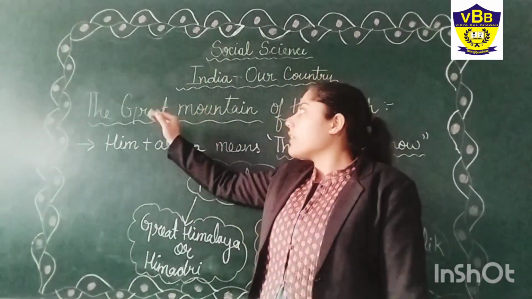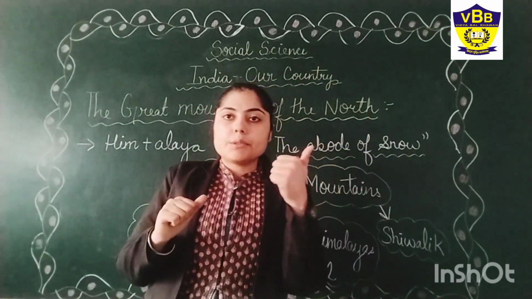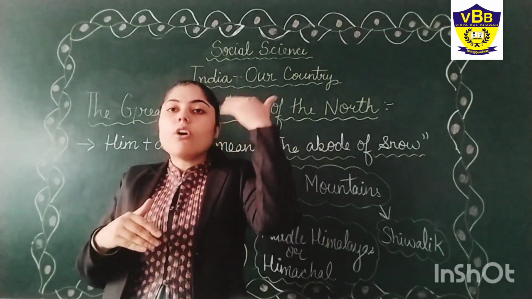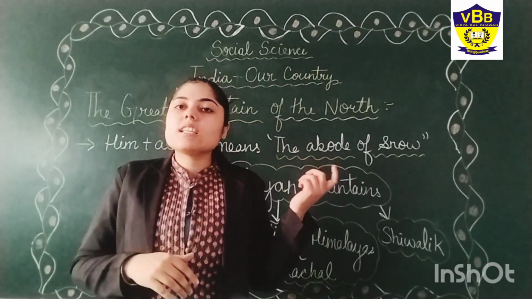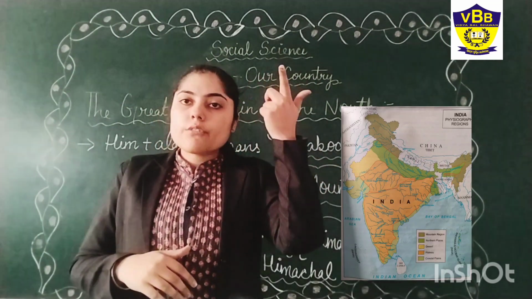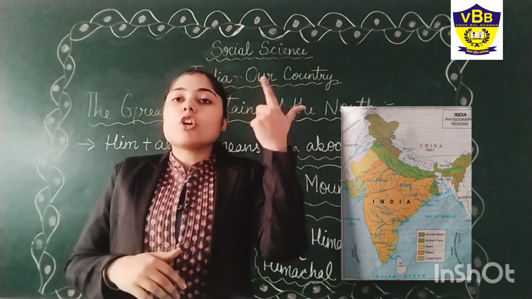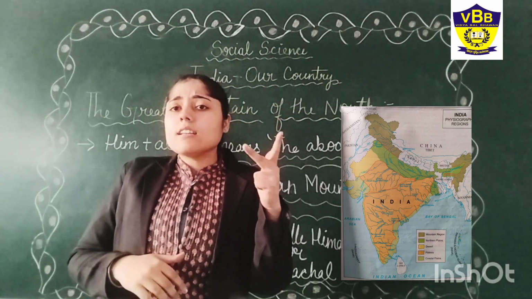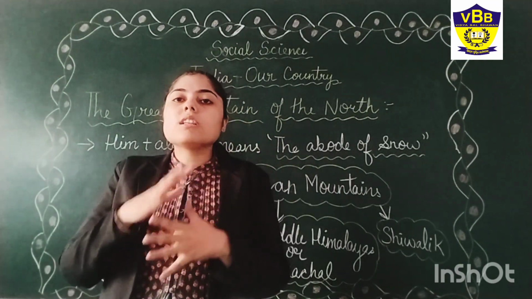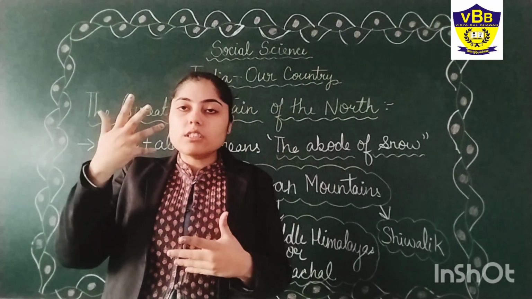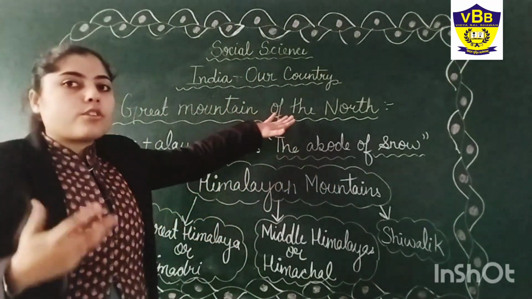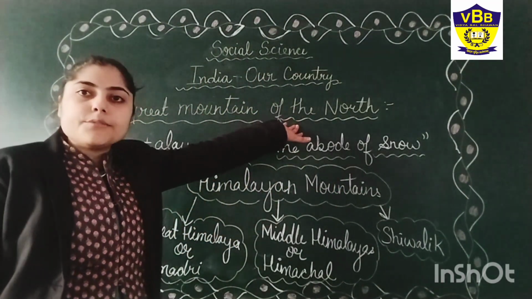The first topic is the Great Mountains of the North. As we all know, the mountain ranges lie in the north. As you have seen on this map, the mountains are in the north of India. Like Jammu Kashmir and Leh Ladakh, they are all hilly, mountain areas. So all the mountain areas lie in the north. That's why we say the Great Mountains of the North.